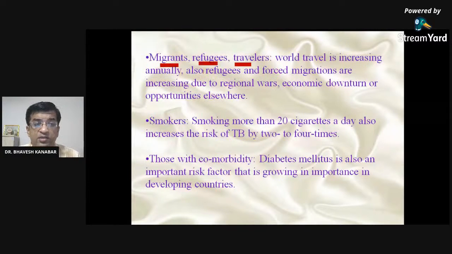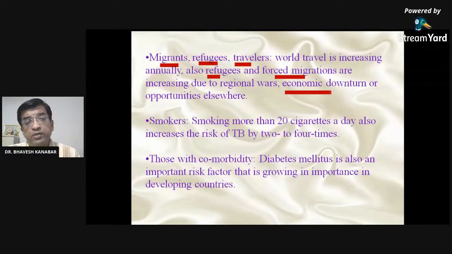World travel is increasing annually, and so refugees and forced migrants are also increasing because of various conditions, such as economic downturn. You may have recently experienced this because of the lockdown. There was unavailability of daily wages, and because of that migrants went from Gujarat to their places like UP and Bihar. Migration may also be because of increasing opportunity: people from UP and Bihar come to Gujarat for better wages and work, and they can carry the infection along with them.